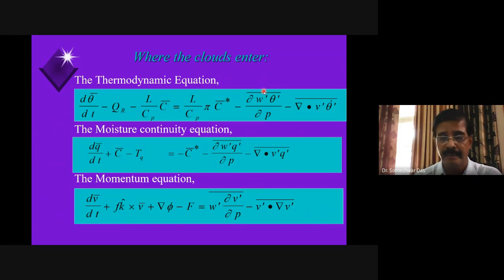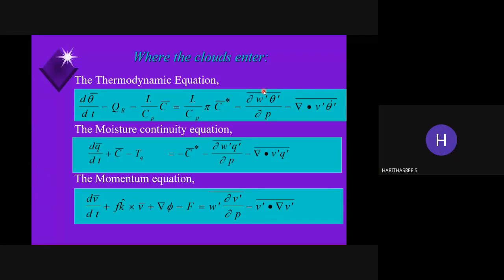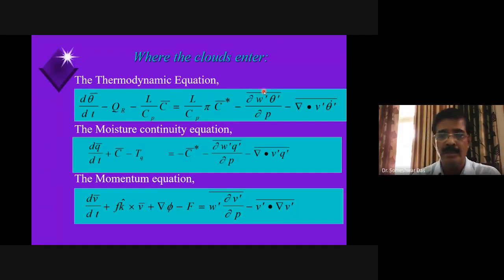You remember we discussed the subgrid scale processes yesterday? Yes or no? Yes, sir. Yeah. So the subgrid scale processes include all the processes which are smaller than the size of the grid box of the model, right? Which can be your cumulus convection, it can be your eddies, right? It can be your turbulence and all sorts of things, right?